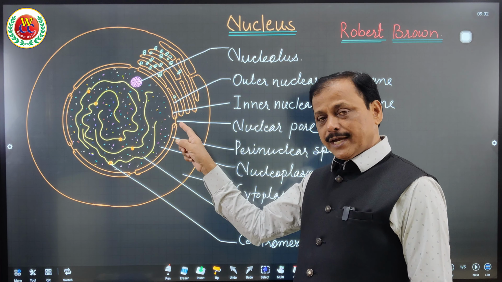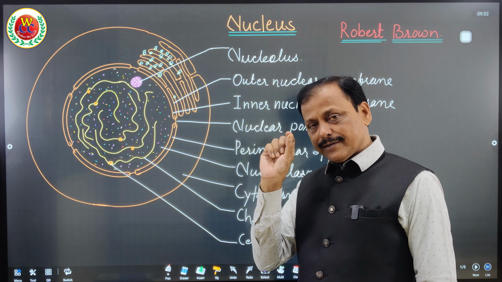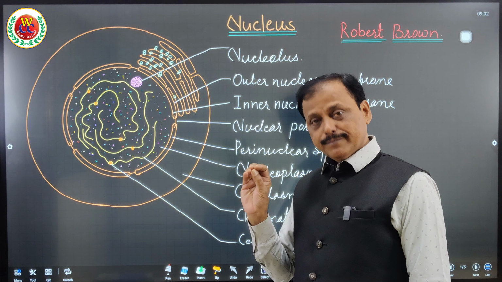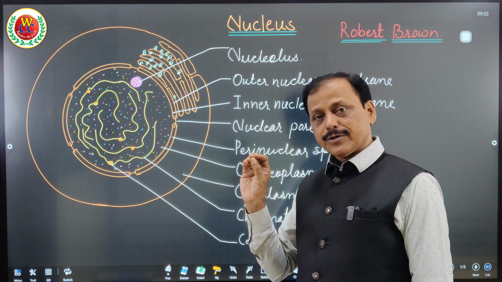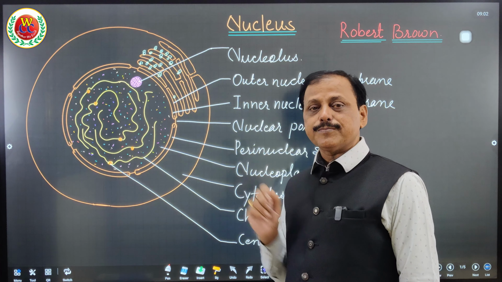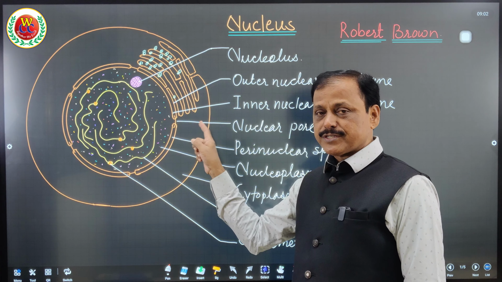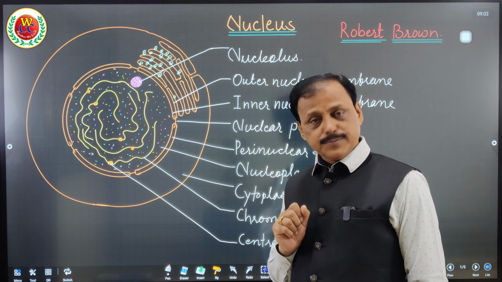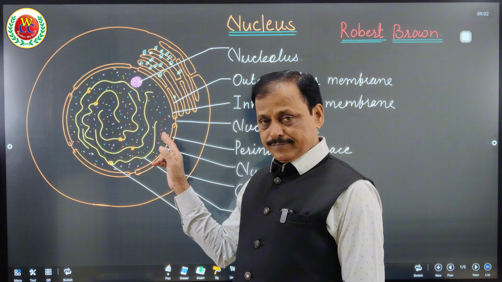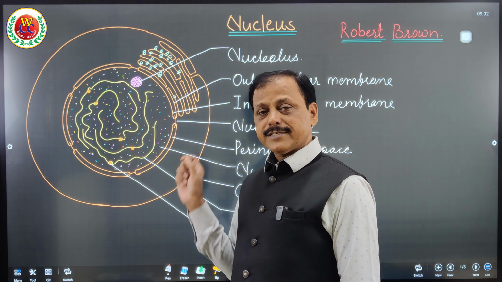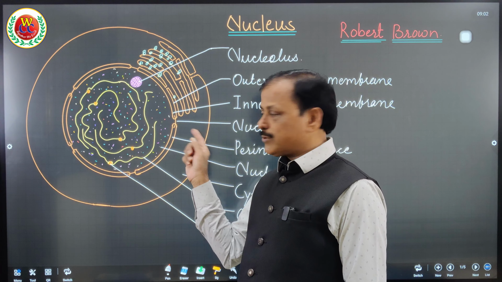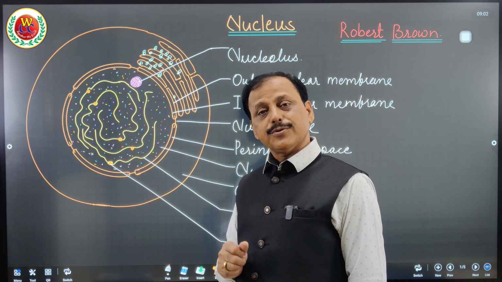At the same time, at some places, there are thin membranous structures called pores through which RNA, messenger RNA, transfer RNA, and proteins are transferred in and out of the cell, and important components can also be exchanged through these pores. Now, inside this inner membrane, there is a hydrophilic matrix called nucleoplasm. You are aware, outside the nucleus is cytoplasm, inside the nucleus is nucleoplasm.